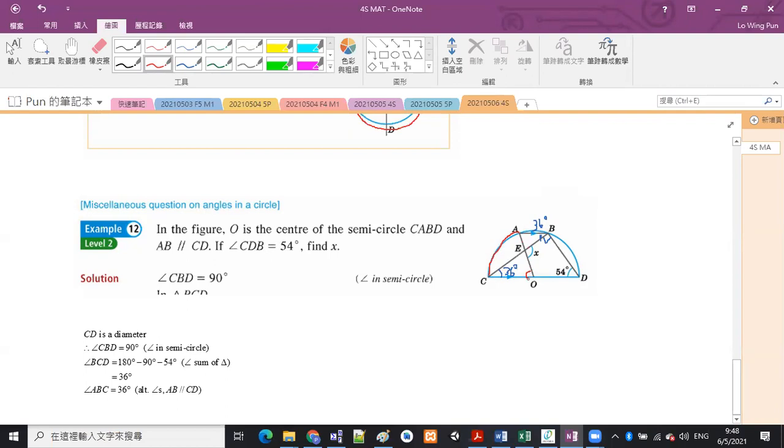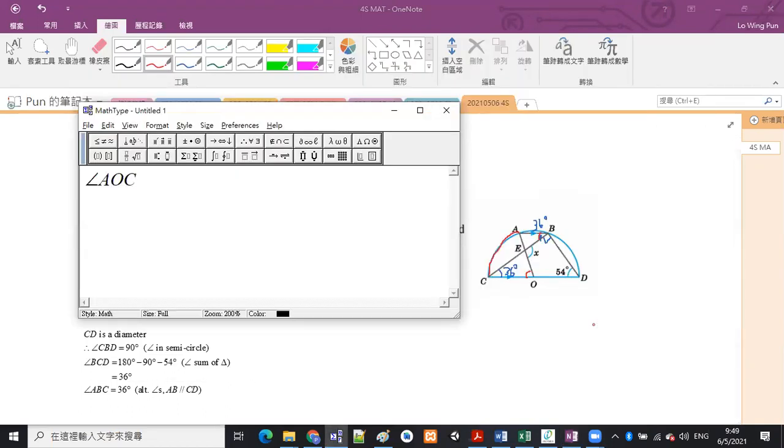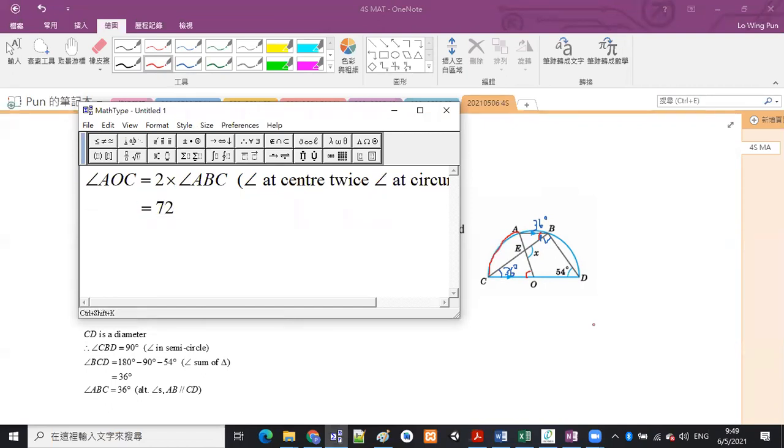Angle AOC is looking at the arc AC, and it is an angle at center. So it is qualified to use the reasons in Form 4. Angle AOC and the 36 degrees are a pair of corresponding angle at center and angle at circumference, so they have the double relationship. Angle AOC should be equal to 2 times angle ABC, angle at center twice angle at circumference, which is 2 times 36, that is 72 degrees.